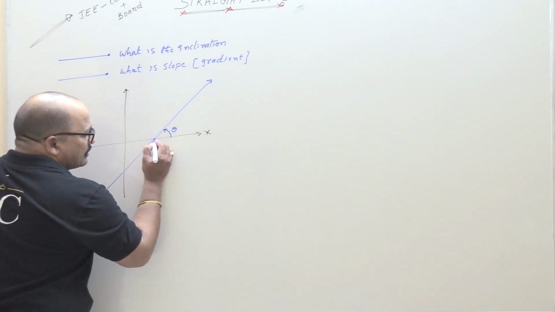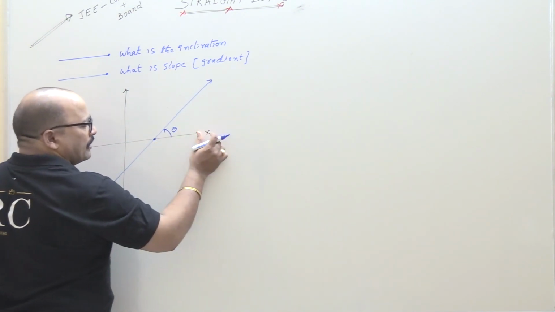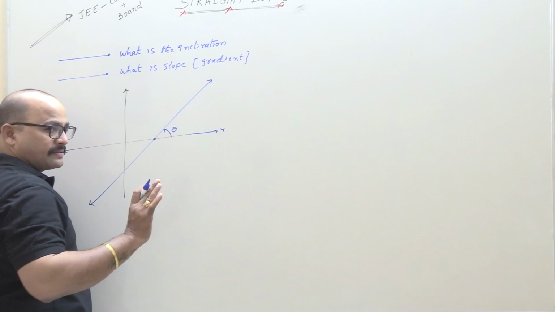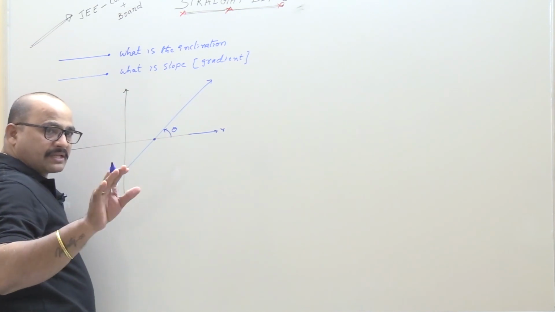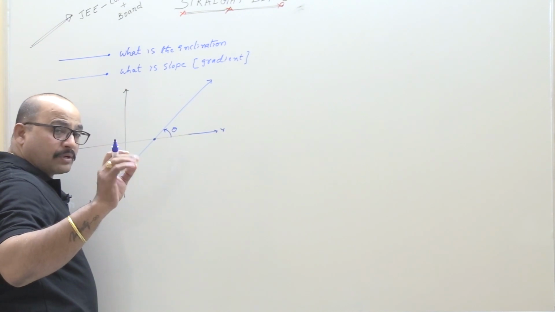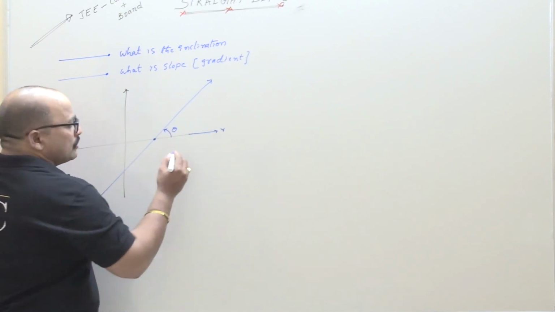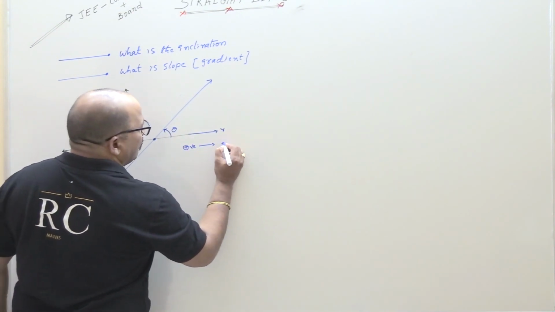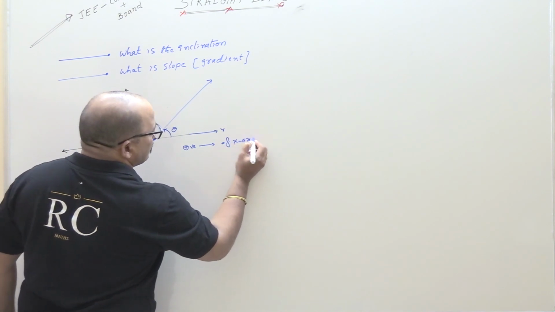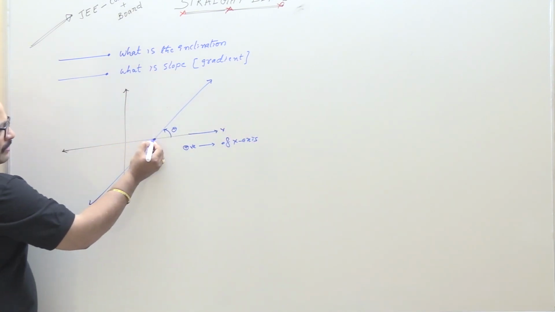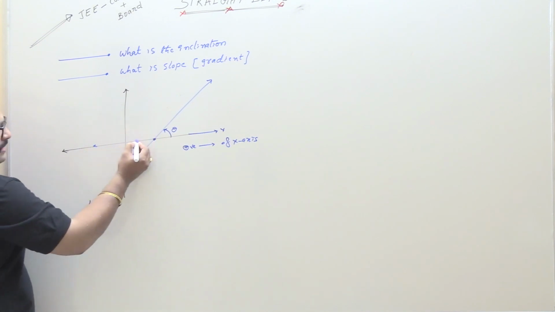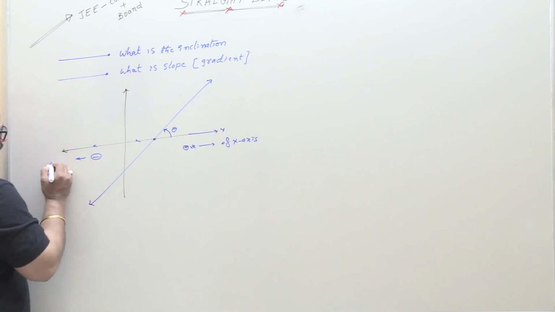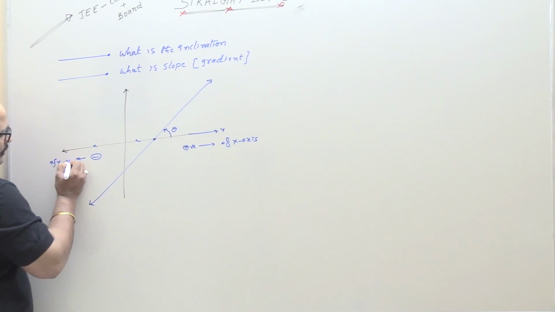Where is the cutting point, students? This is the cutting point. Onwards from the cutting point is the positive direction of x-axis. I am discussing the positive direction of x-axis. This is the positive direction of x-axis. Onwards from the cutting point, this is the negative direction of x-axis, and likewise the negative direction of y-axis.